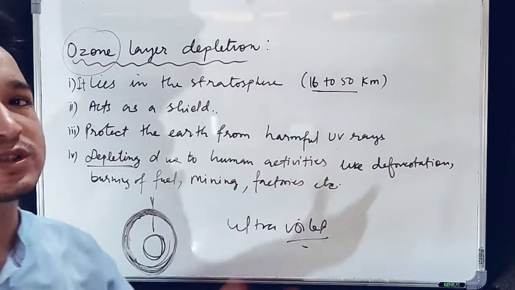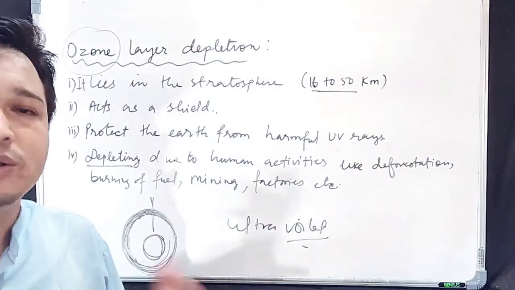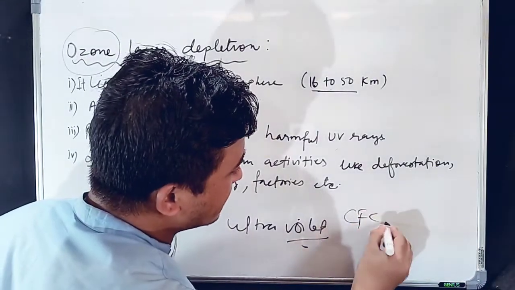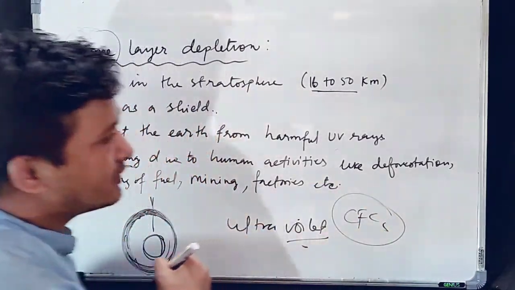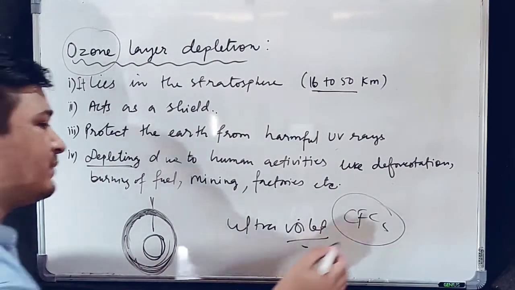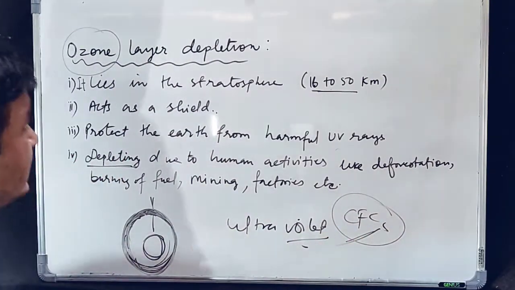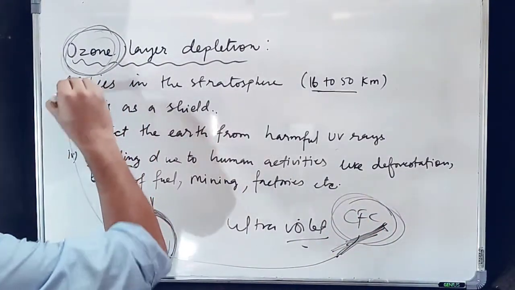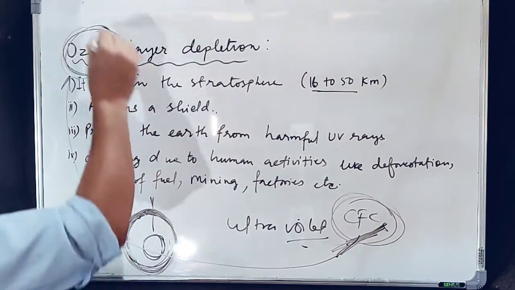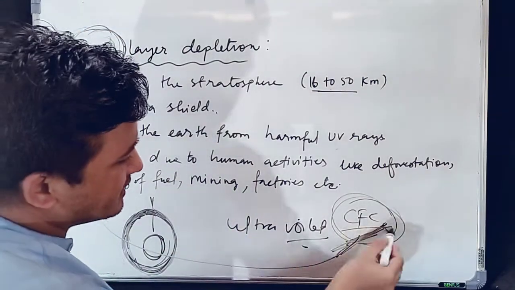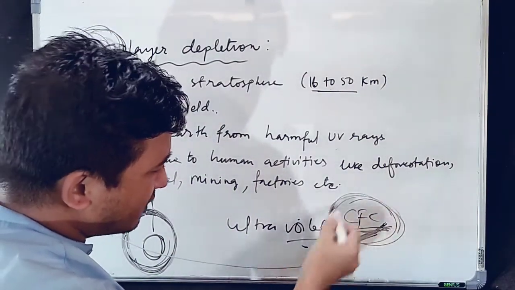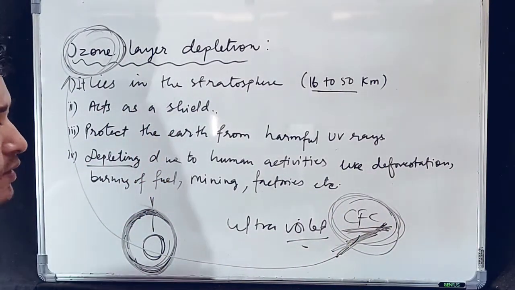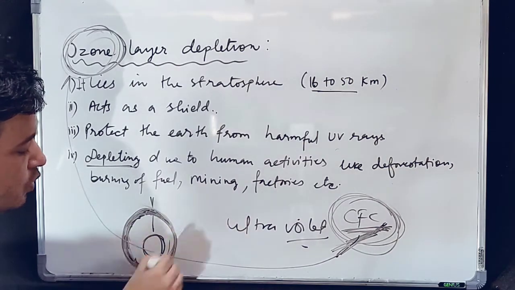All these are responsible for the increasing emission of dangerous gases, especially here CFCs, chlorofluorocarbons. These chlorofluorocarbons are very dangerous for the ozone and play an important role in the depletion of the ozone layer. So this gas is very dangerous for the layer of ozone gas.